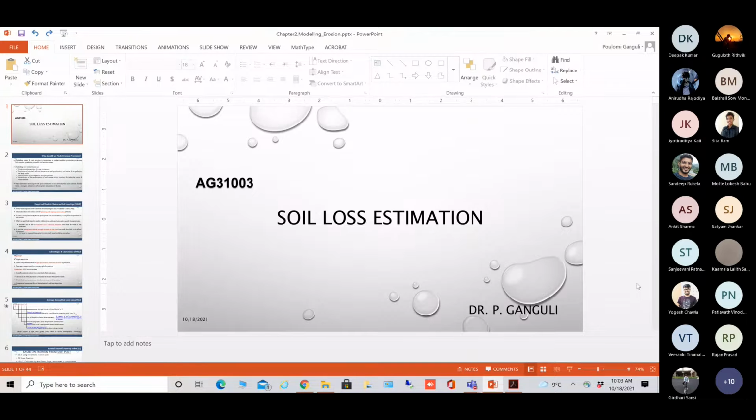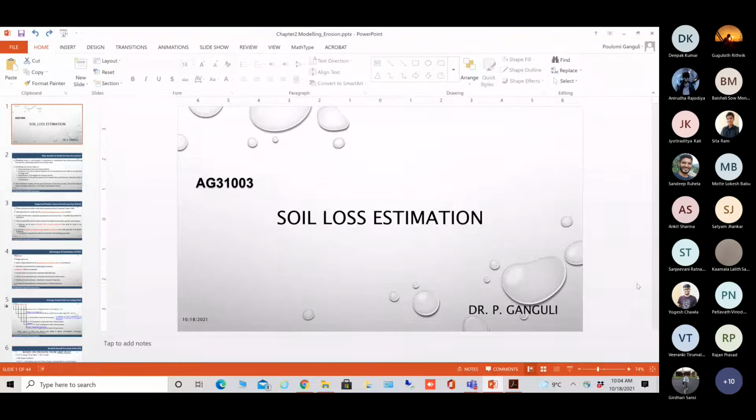Empirical means that for a given area of concern you fit a certain statistical attribute or relation that is applicable to that particular area only. That is known as empirical. In physics based, you use a physical modeling approach, for example numerical models, and that needs some forcing parameter.